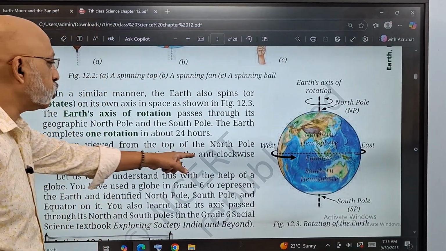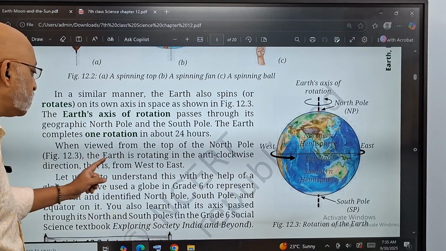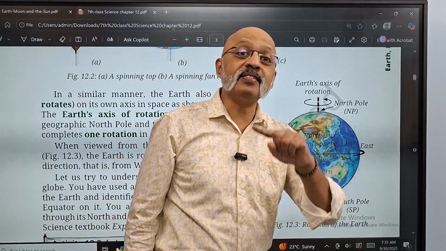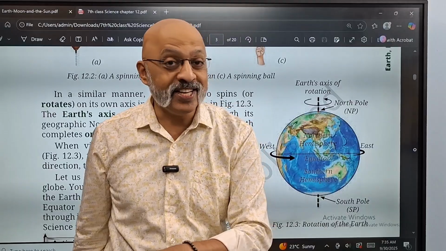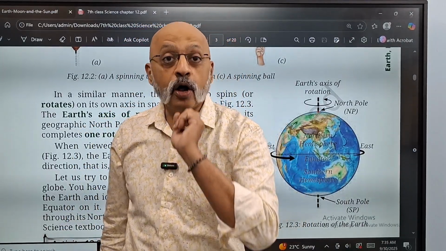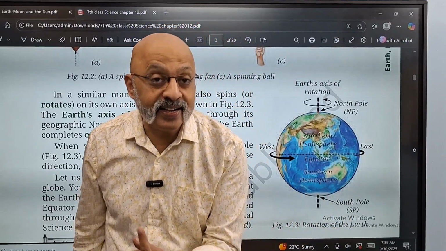So when viewed from the top of the North Pole, the earth is rotating in the anti-clockwise direction, that is from west to east, which is why you feel that the sun is moving from east to west. The same concept as when you are seeing the tree or a building from the merry-go-round, which is moving in the anti-clockwise direction.